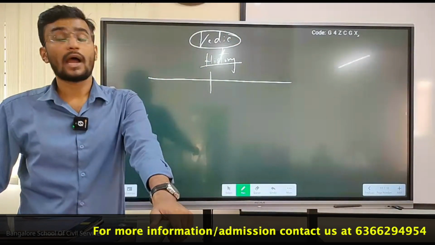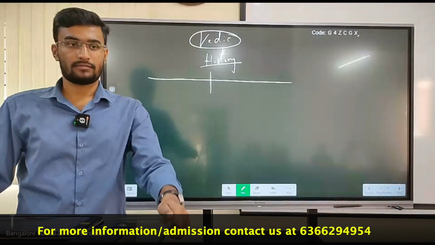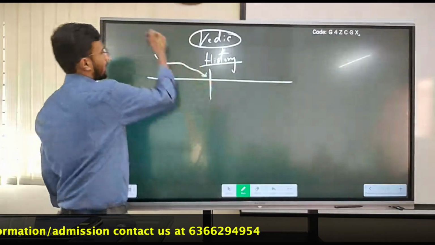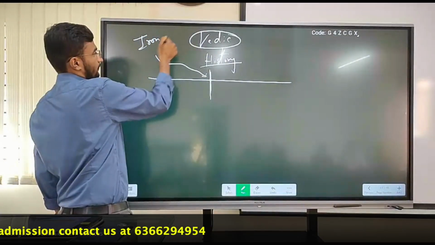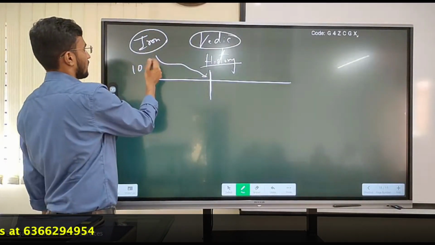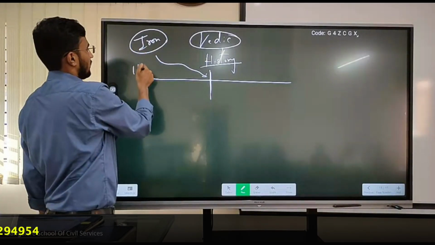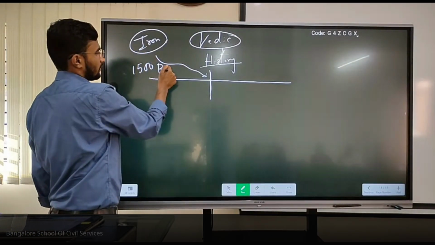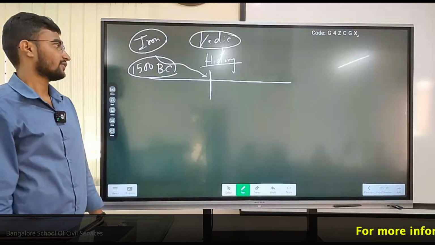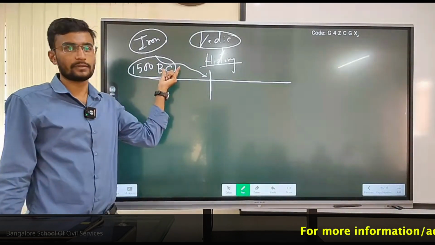Identification of iron took place during the 1500 century BC. Identification of iron, obviously, changed things quite a bit.